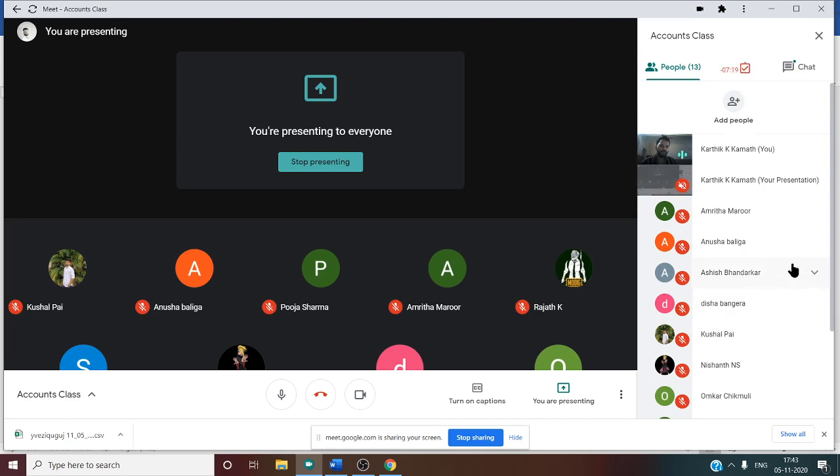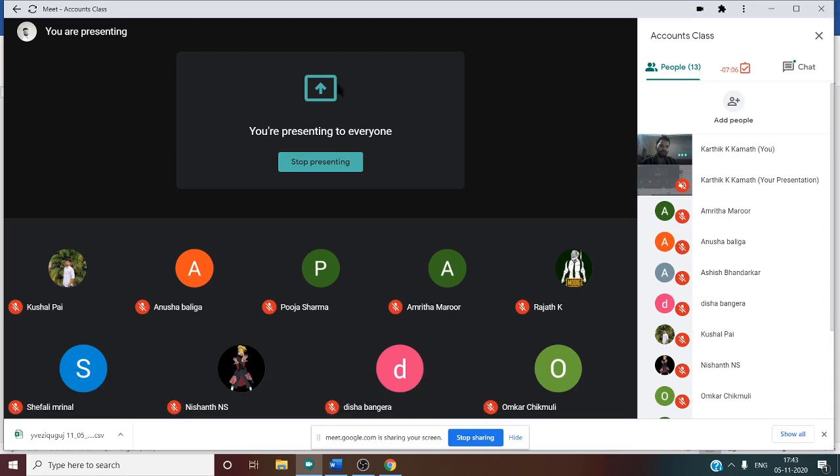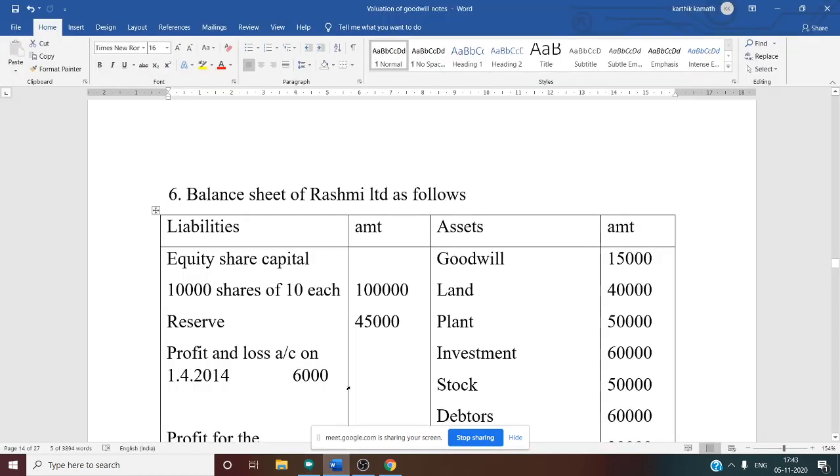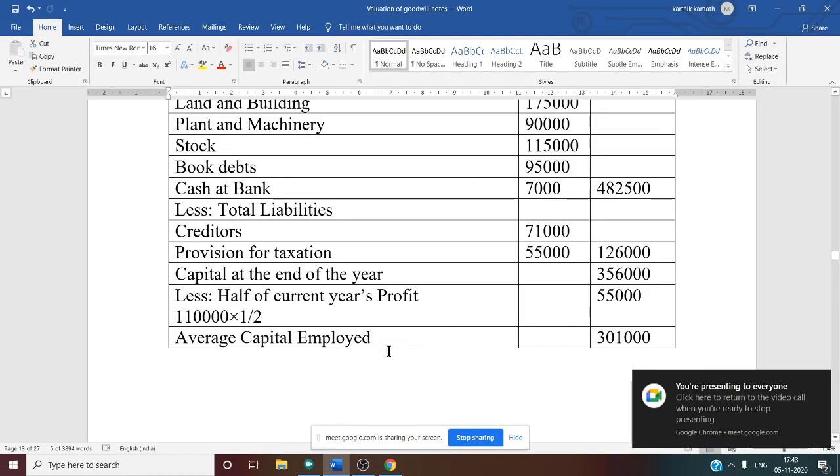See, no doubt regarding the previous question. So let us see that in the previous question there is one confusion that we need to solve now.